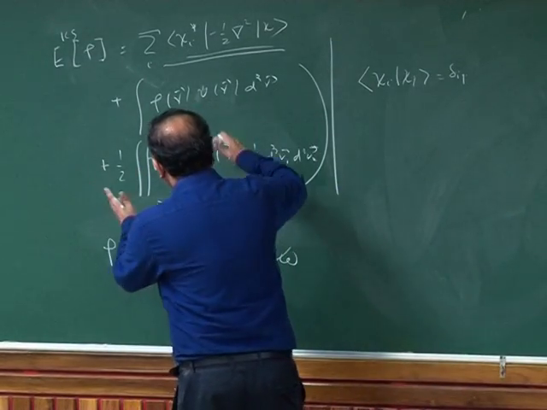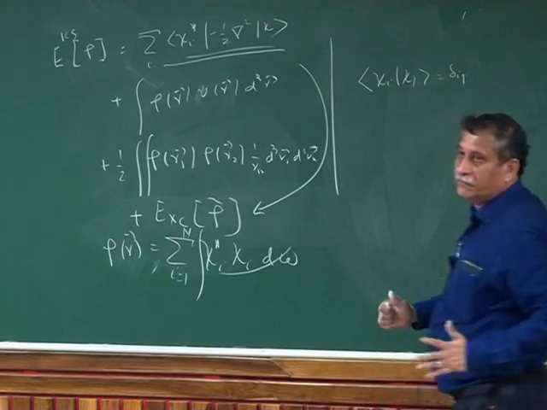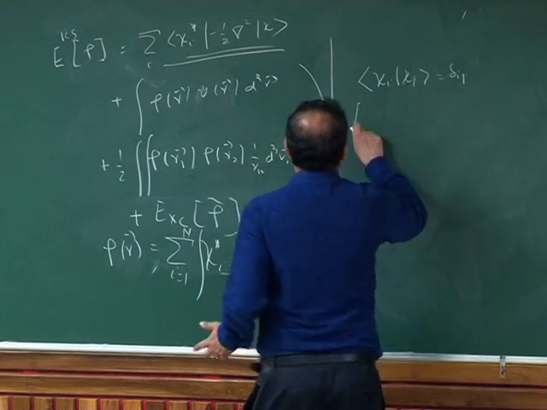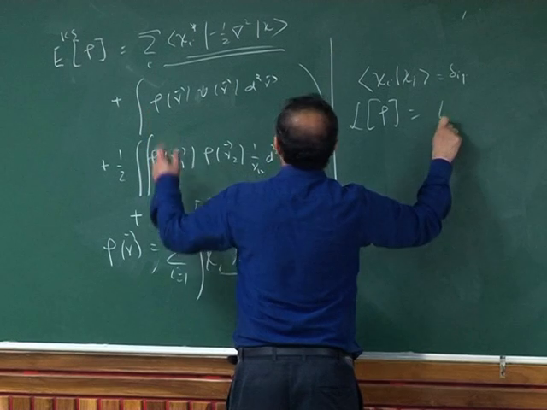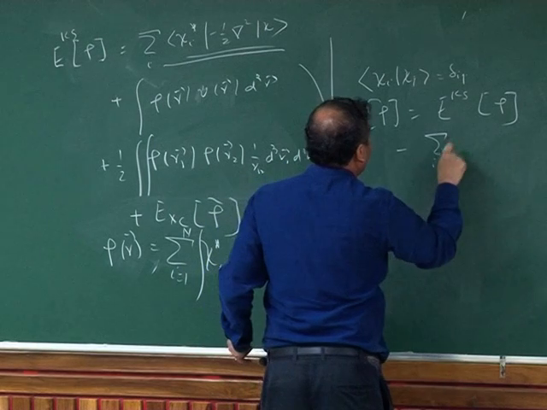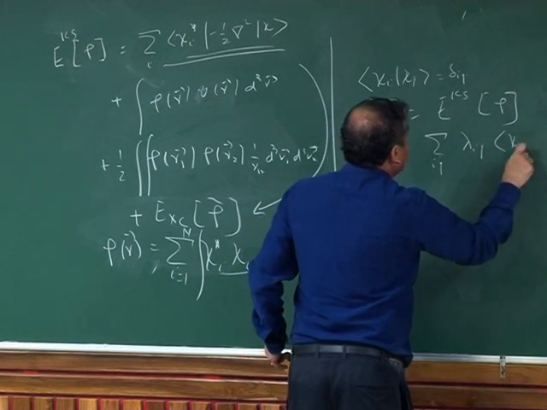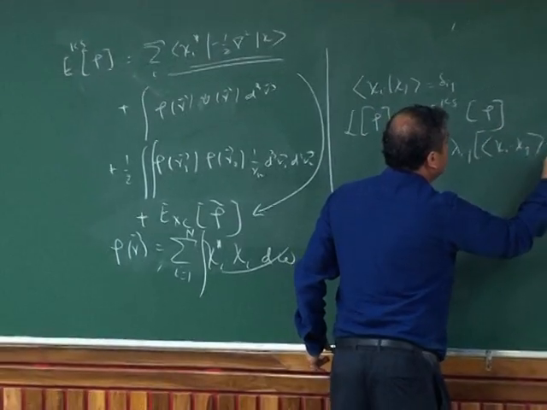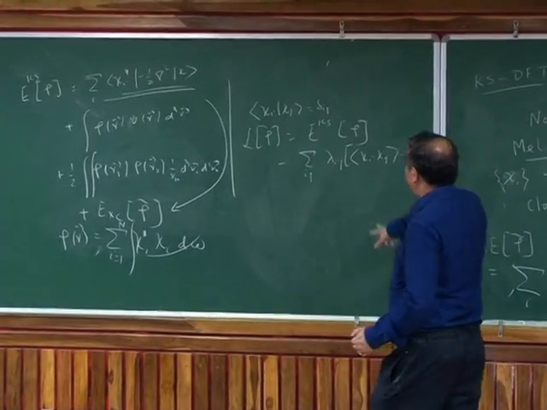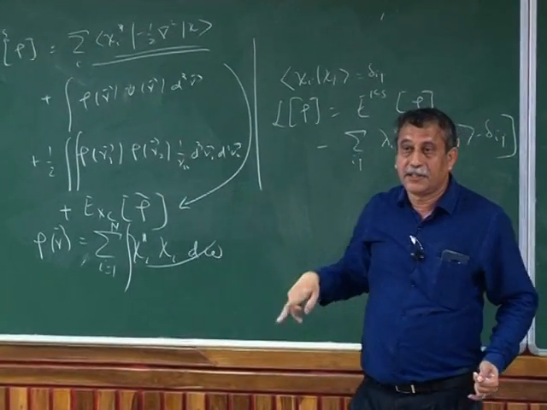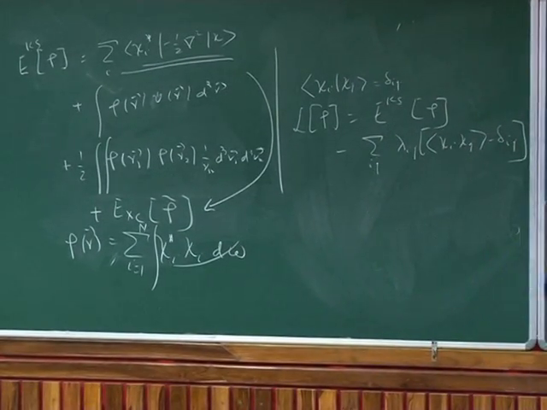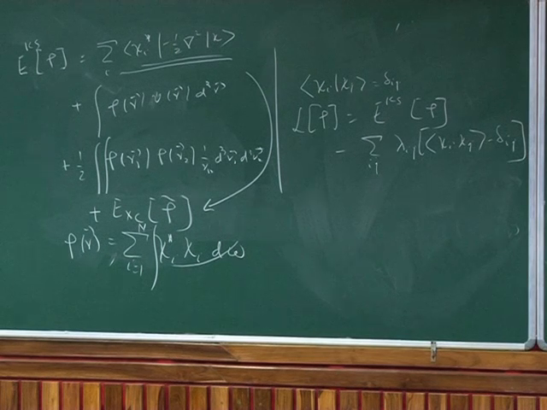So the Lagrange multiplier term will come in here, just like in Hartree-Fock. My Lagrangian now becomes L of rho equals E Kohn-Sham of rho minus the sum over ij of lambda ij times the integral of chi-i star chi-j minus delta ij. Please note that now there are n squared constraints, one for each i, each j, so there is a lambda ij matrix. For each constraint there is one equation, one multiplier.